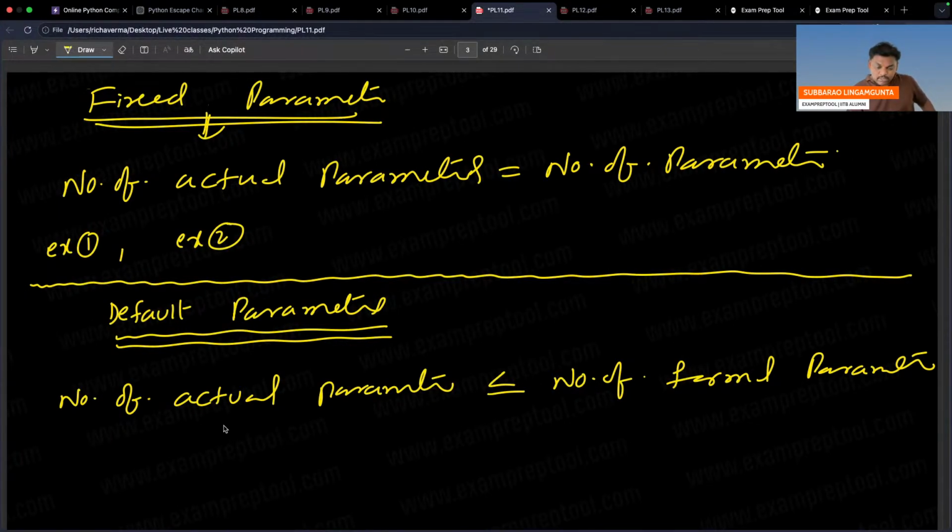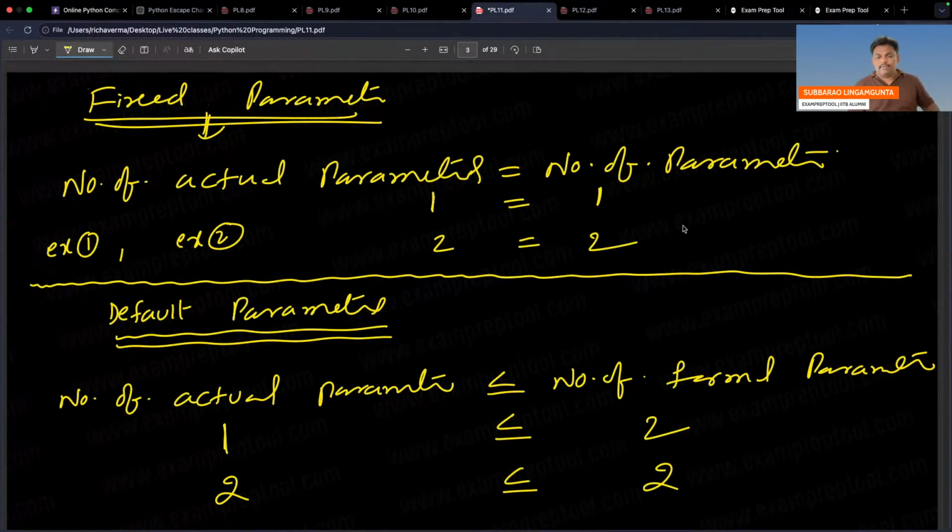So see this one, this is 1, this may be 2. This is 2, this may be 2. But here if you observe, it is 1, it is 2, it is 2. So like that.